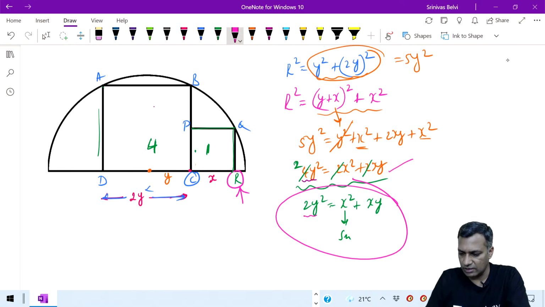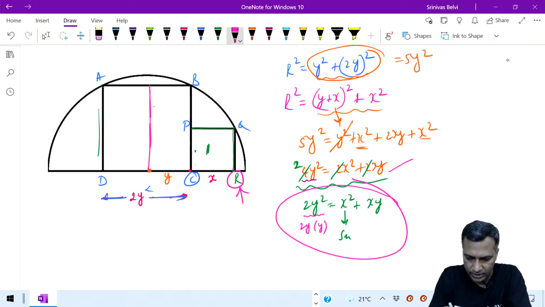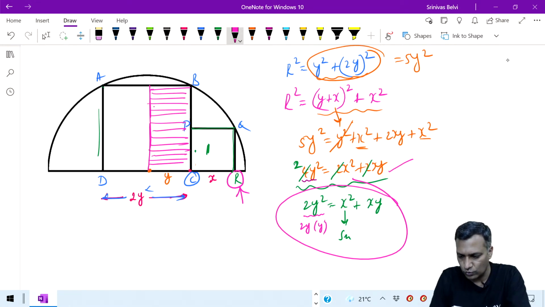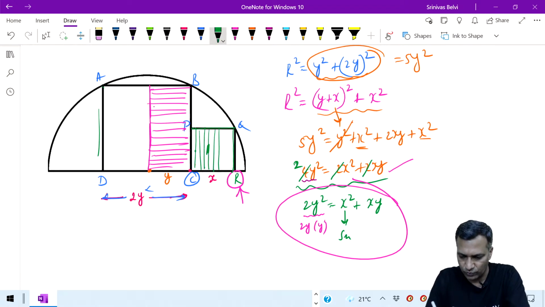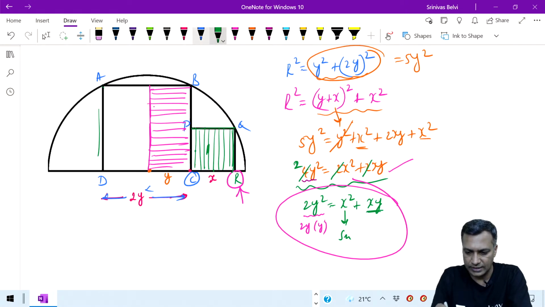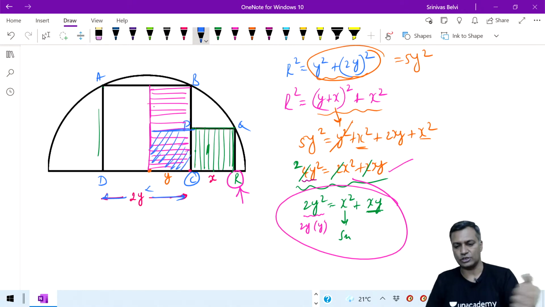If you want to understand what is 2y square, y square is nothing but y by y. 2y square can be written as 2y into y. This whole area is 2y into y. This is 2y square. Where is x square? X square is this, the green one. Now, where is x into y? The x into y is this blue one.